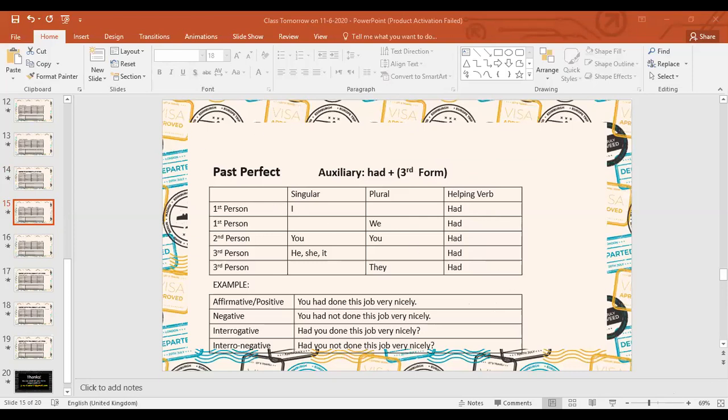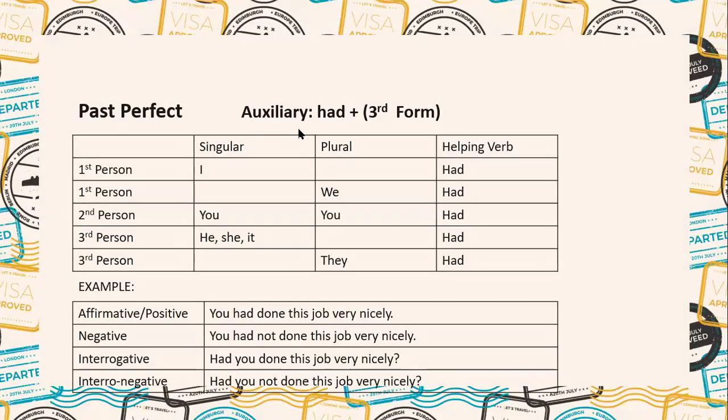Okay, this is the past perfect. Had is the auxiliary verb in the past perfect, and then the third form. I had, we had, you had, he, she, it had, they had. You had done this job very nicely. You had not done this job very nicely. Had you done this job very nicely? Had you not done this job very nicely? Okay.